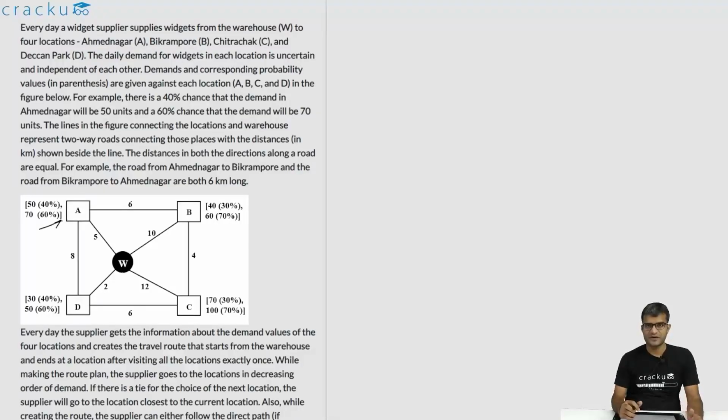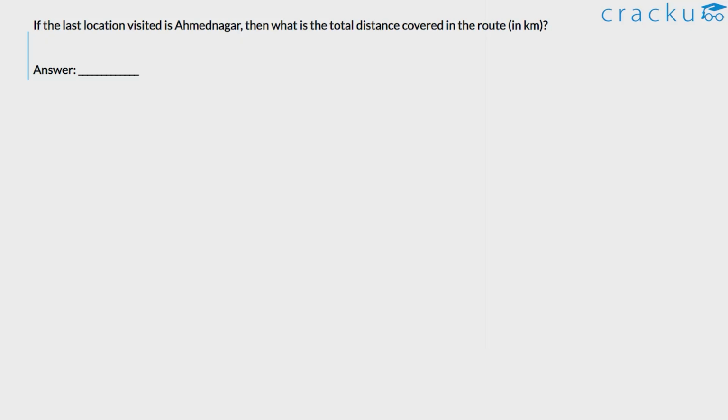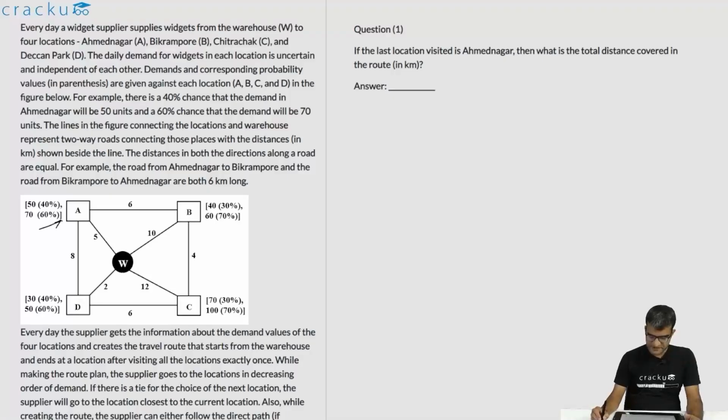Let us start looking at the questions. In the first question, we are told that if the last location visited is Ahmednagar, then what is the total distance covered in the route? This question was actually nullified. This question is not used in the actual evaluation of the paper. But let us first answer this question and then try to figure out why this was actually revoked.